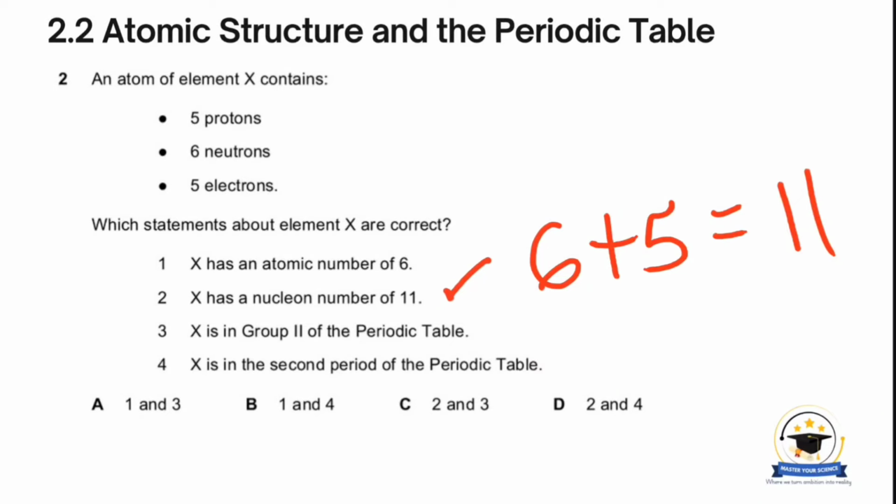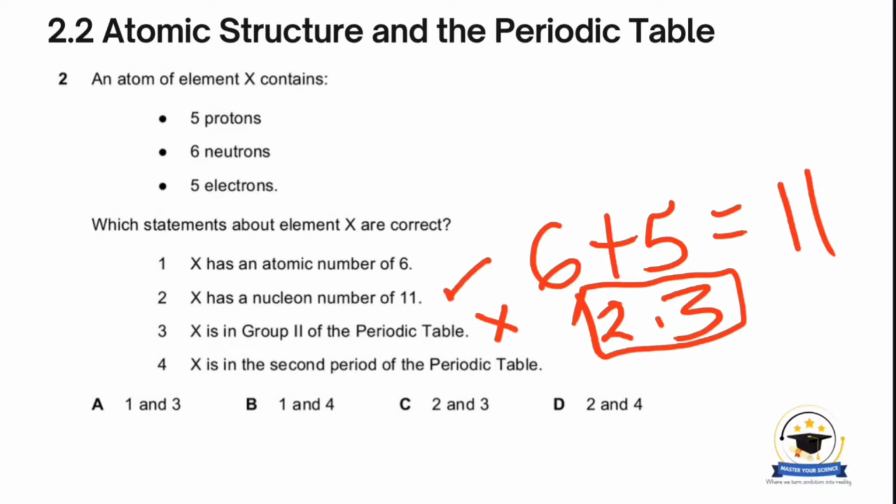Then number 3 says X is in group 2 of the periodic table. So the group number would be equal to the number of electrons in the outermost shell. So this element has 5 electrons, which means its outermost shell would have 3 electrons. So this is an incorrect statement. 2,3 here would be the electronic configuration of an element that has 5 electrons.